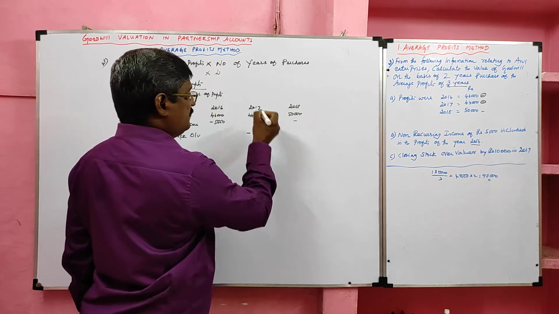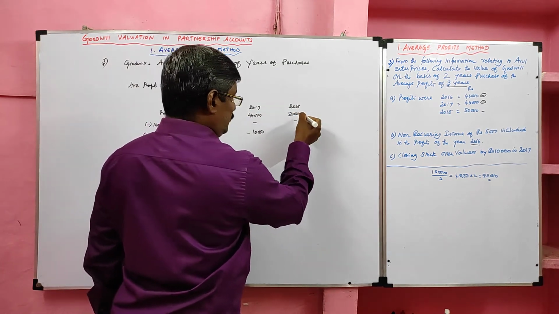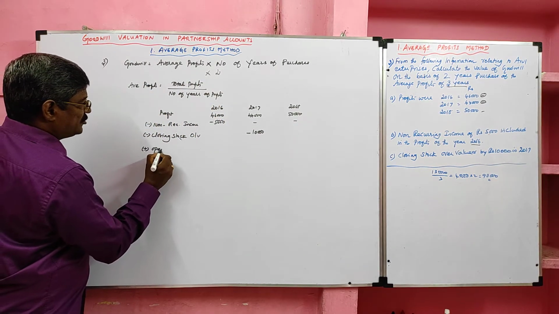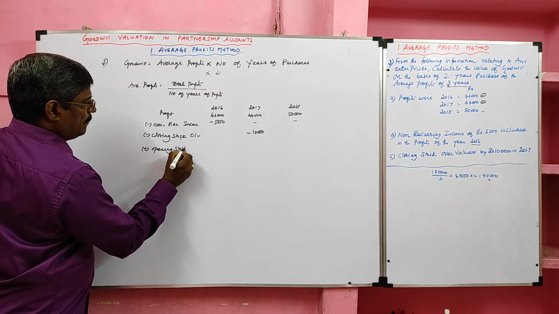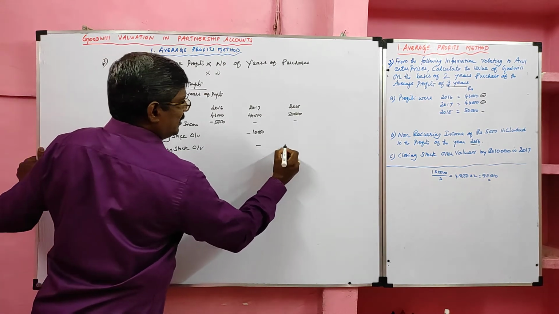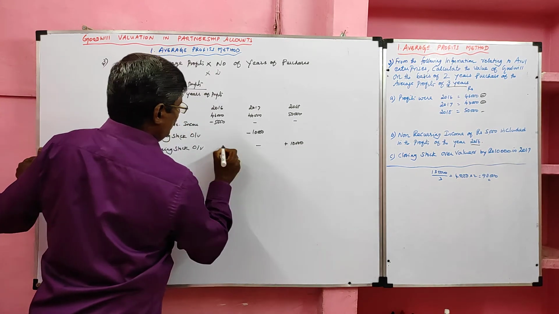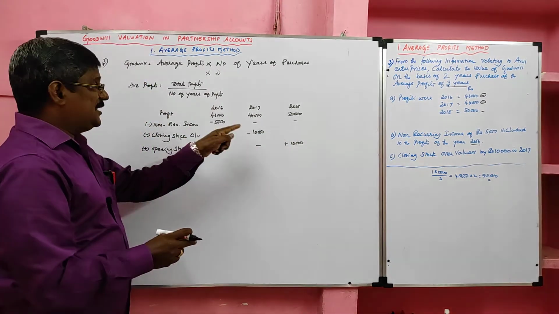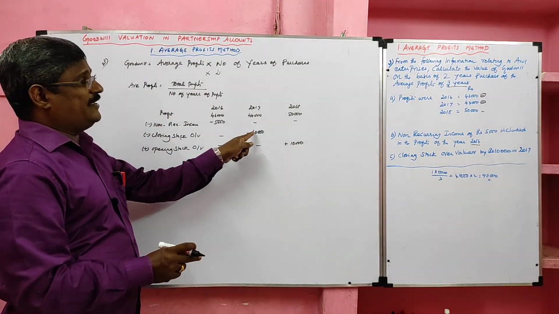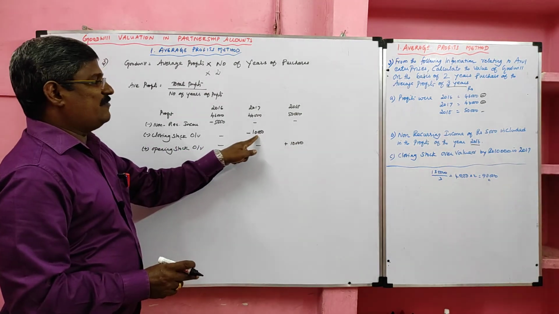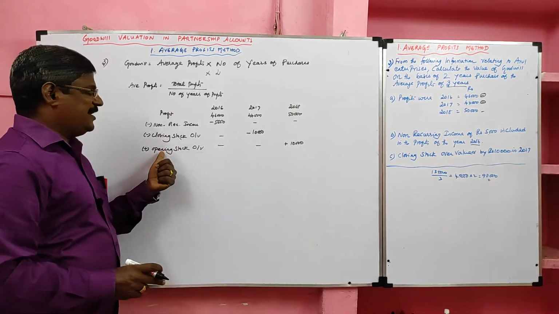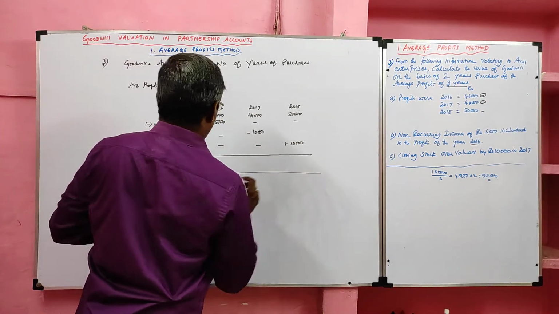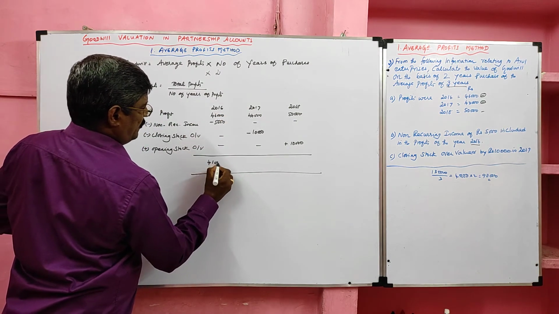The closing stock of 2017 is the opening stock of 2018. What we have to do? We have to add it as opening stock overvalued. How much? We have to add 10,000 in 2018. So the closing stock adjustment will affect the subsequent year also, because the closing stock of 2017 is the opening stock of 2018. Here they overvalued, so we deduct. In the next year it will relate to the opening stock. Now I am going to close this. If we deduct, we will get 41,000.